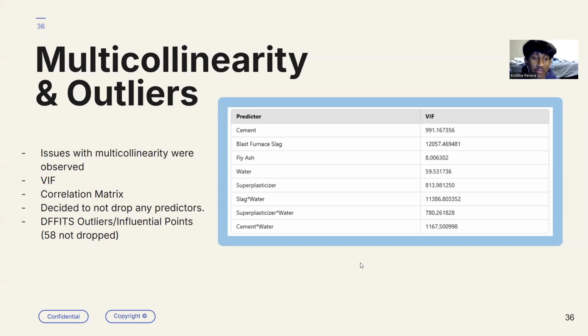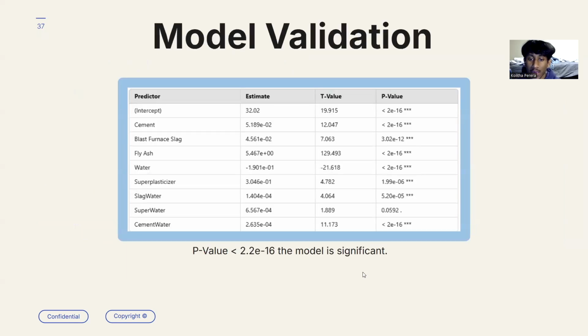Also, we used DFFITS to find outliers and influential points, of which we identified 58, but again, we did not drop them out of fear of introducing bias into our model. Again, in model validation, you can see the marginal p-values of all of our predictors are extremely statistically significant, except for superplasticizers or water interaction, which is a touch over 0.05. However, the model as a whole is still significant.